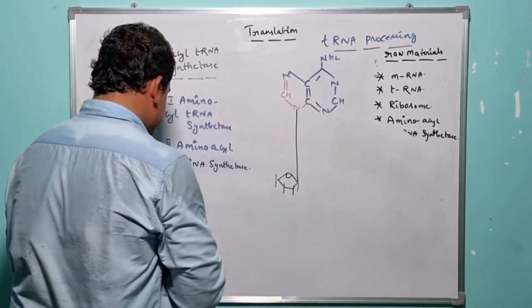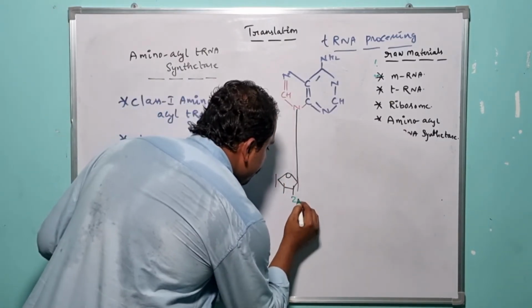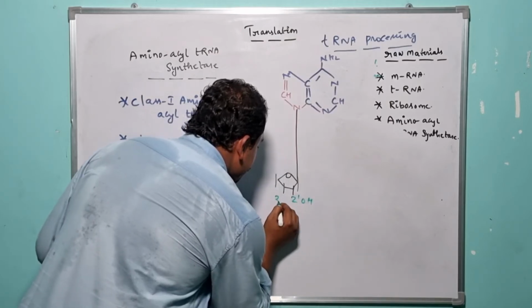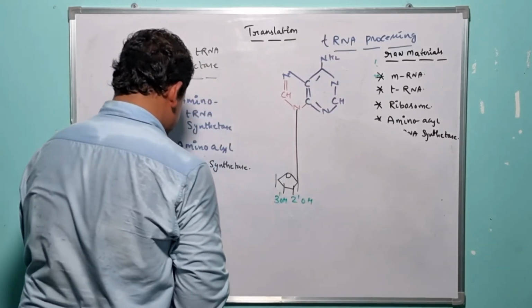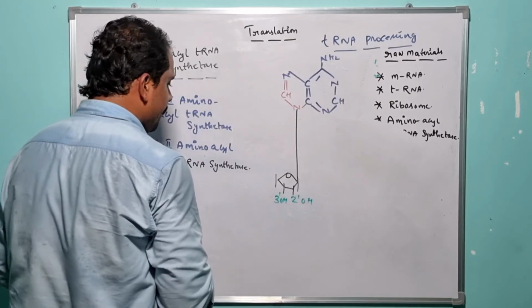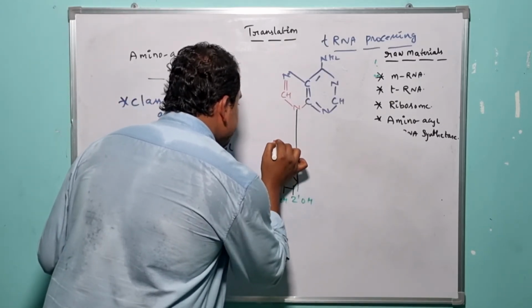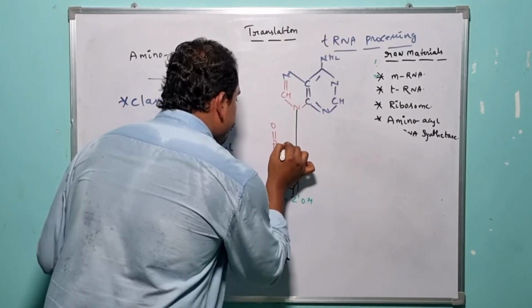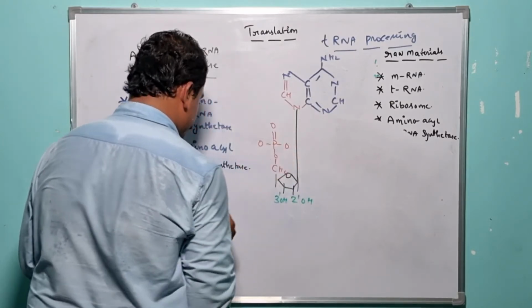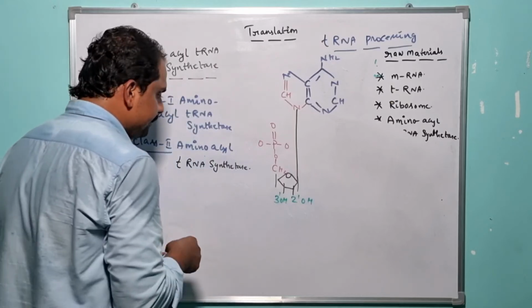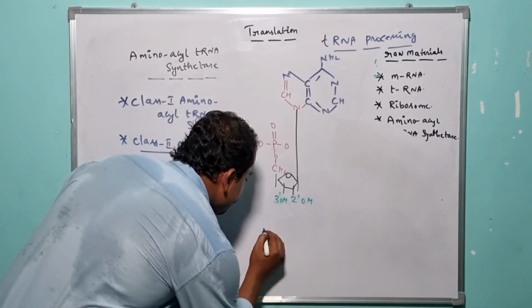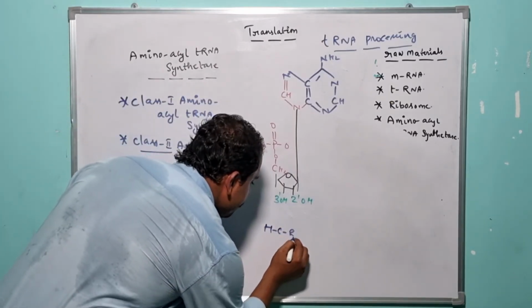So it is nothing but the 2' hydroxyl group, and it is nothing but the 3' hydroxyl group, and it is nothing but the CH2 group here. And in addition, there is the availability of a phosphate moiety, and here there is the availability of one specific amino acid.